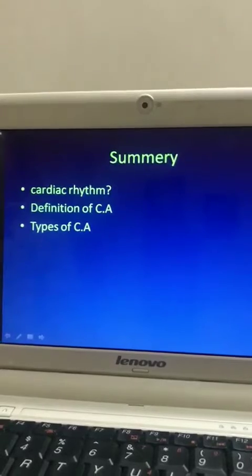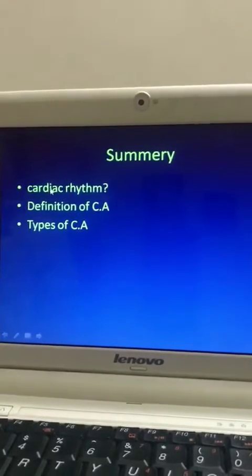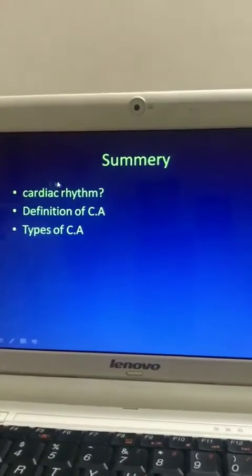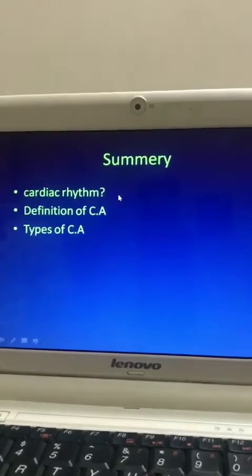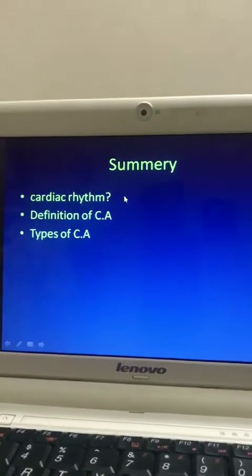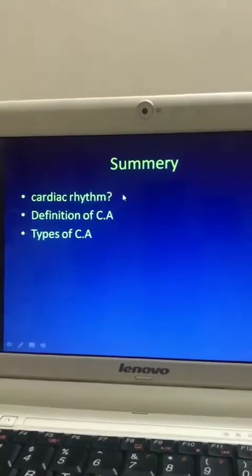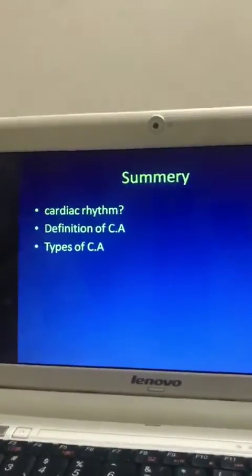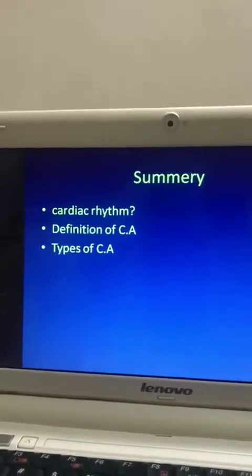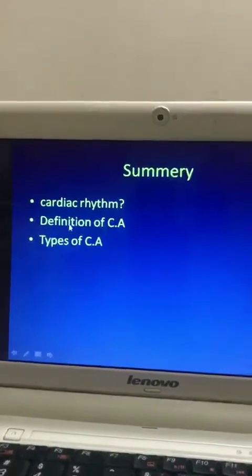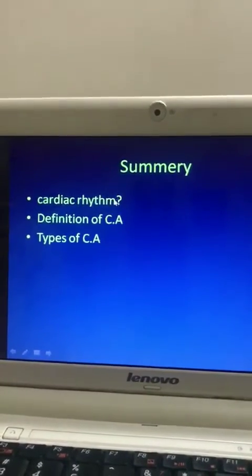Now, summary. We discussed what cardiac rhythm is. We know that cardiac rhythm is normal heart rate, normal origin, that is origin in the SA node, and normal conductive pathway and conduction of the impulse at a normal velocity. This is the cardiac rhythm.